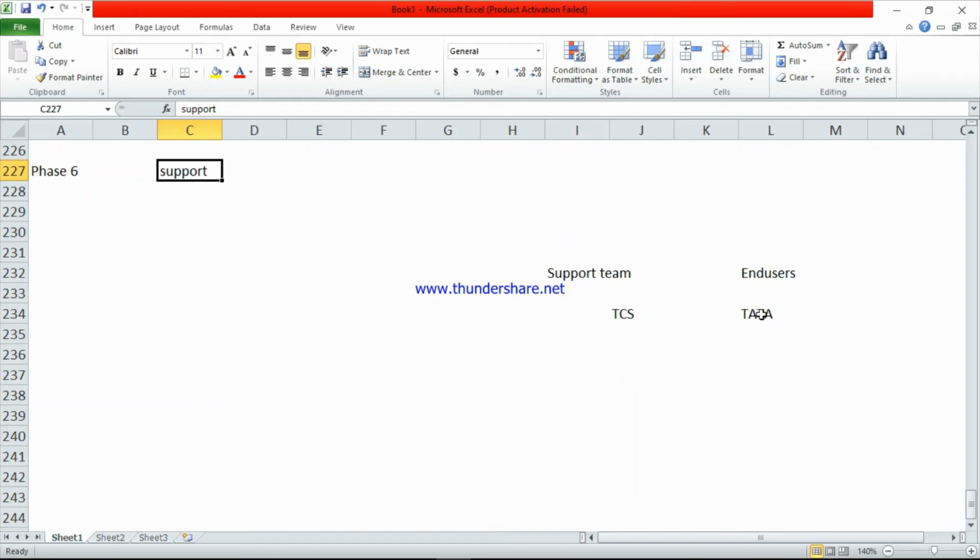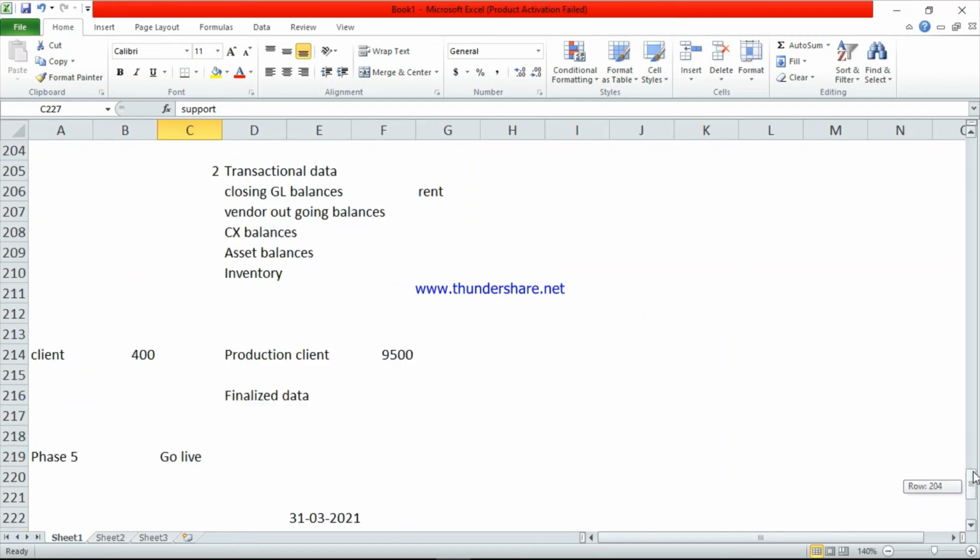So Tata end users will raise a ticket. Ticket means we have different ticketing tools. Through that they will send a mail. If they get any error, they will send a ticket to the supporting team. The support team will resolve the issue. This is called the supporting team. They have to help the end user.